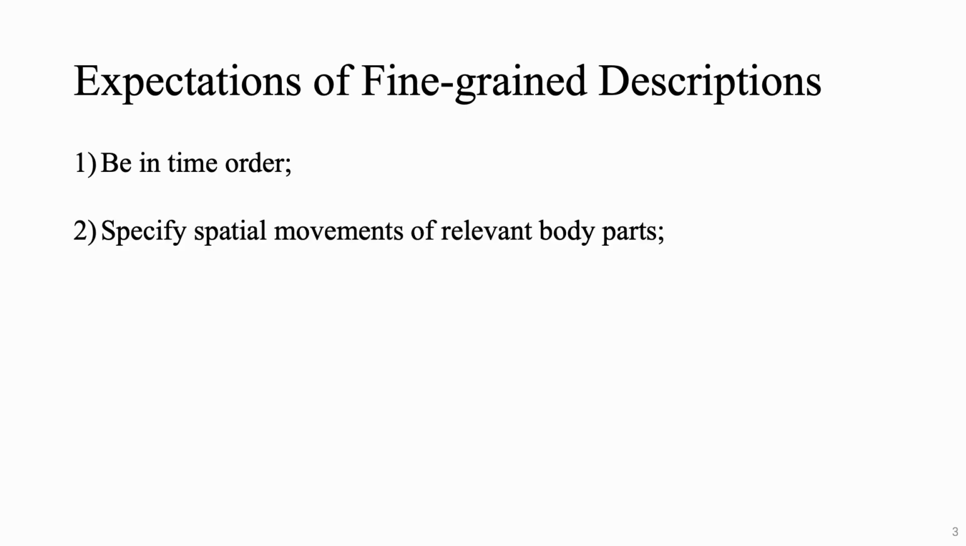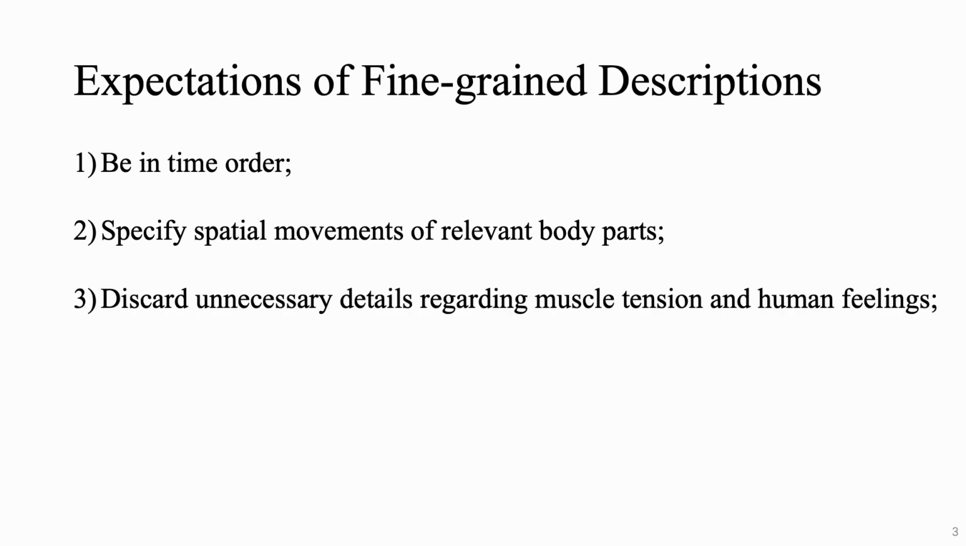Correspondingly, we have the following expectations of the fine-grained descriptions. Firstly, they should be in time order. Secondly, they should specify spatial movements of relevant body parts. Thirdly, they should discard unnecessary details regarding muscle tension and human feelings. This is mainly to narrow our research scope. Lastly, they should conform to human body constraints. For this standard, a bad example is that the arms might have been raised in the previous sentences, but suddenly the following sentence assumes the arms rest on both sides of the body.